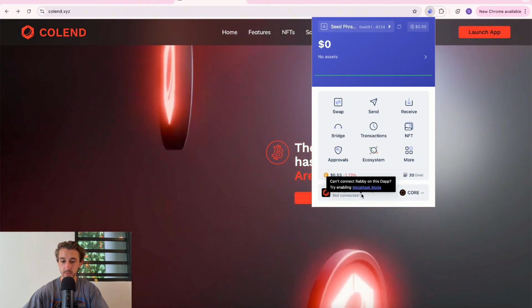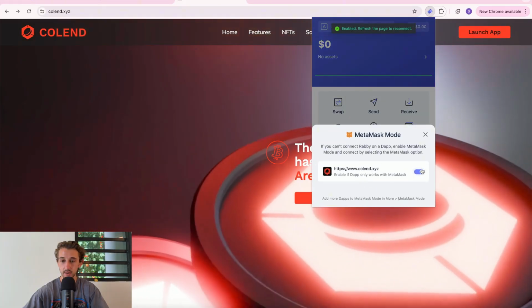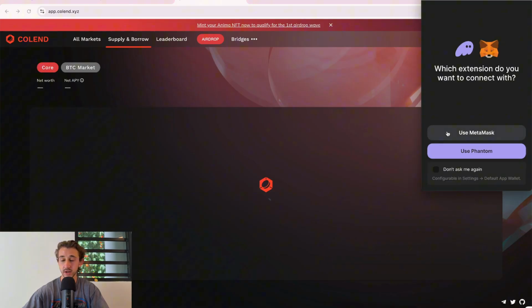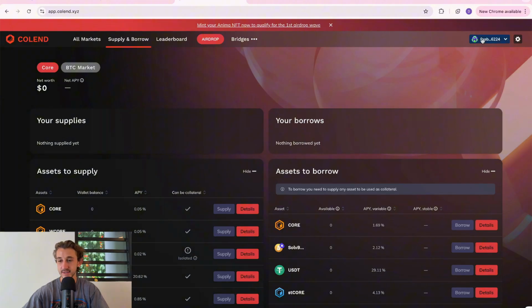So you have to click on the question mark and click on this MetaMask mode and turn that on. Now we're going to launch the app right here at the top right. And when this pops up, you're going to click on use MetaMask. And then you'll get this notification from Rabby and you'll click on connect. All right, as you can see from the top right, your wallet is now connected to Colend.